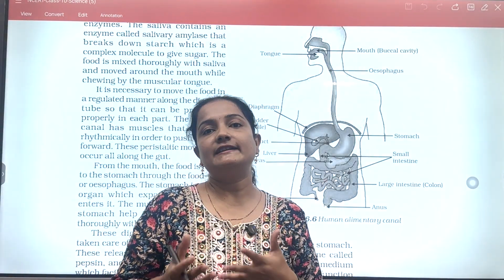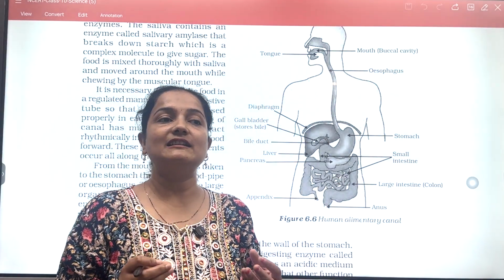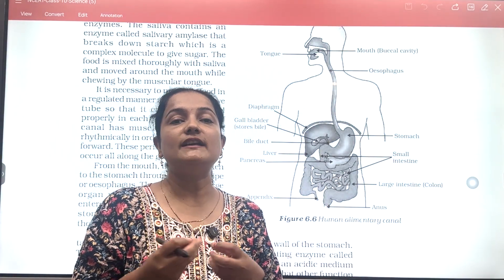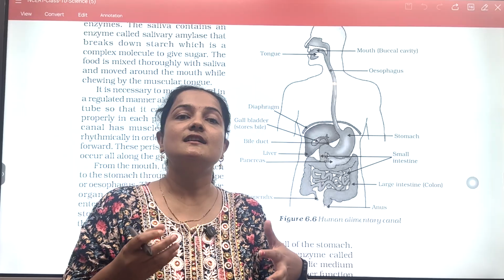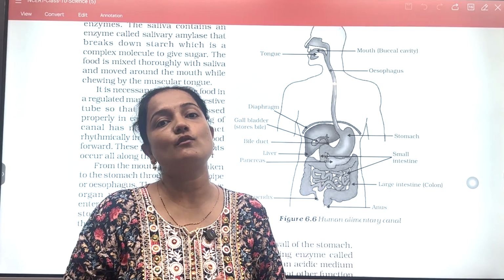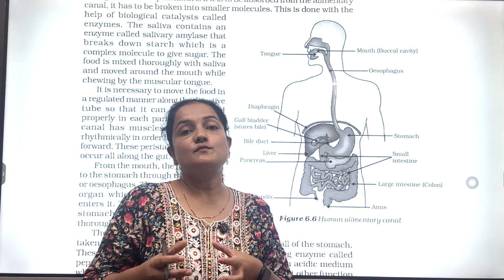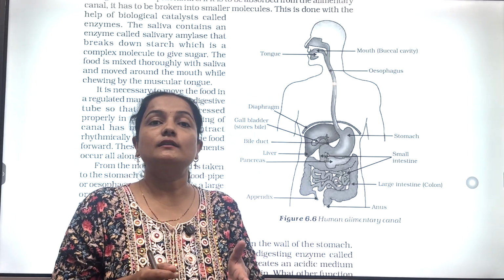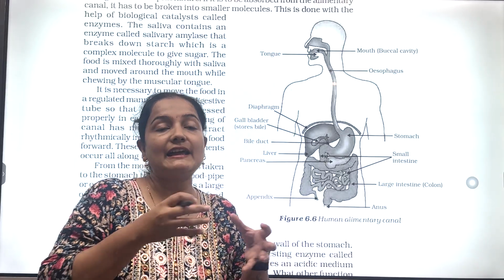Now, what is the small intestine? The small intestine is an extensive coiled tube-like structure which is fitted in our body with the help of extensive coiling. The length of the small intestine depends on what type of food that animal consumes.